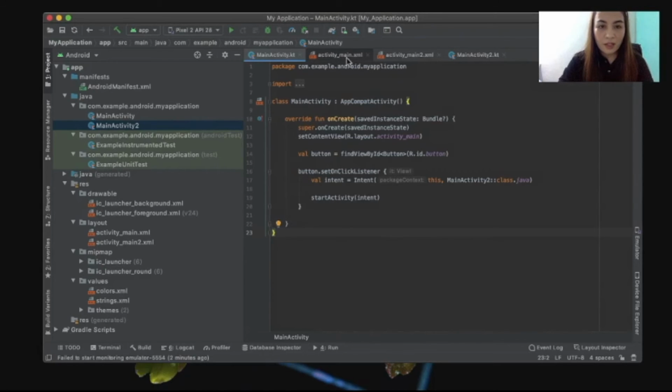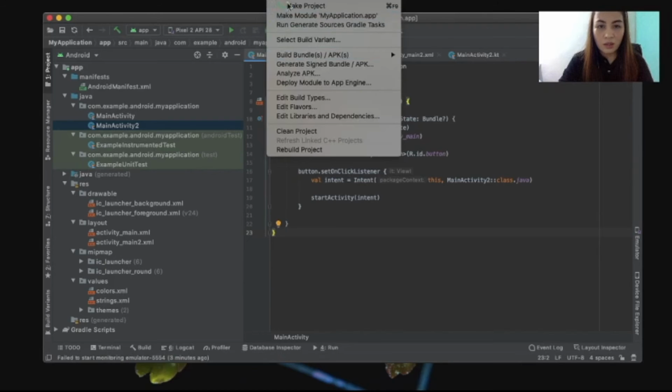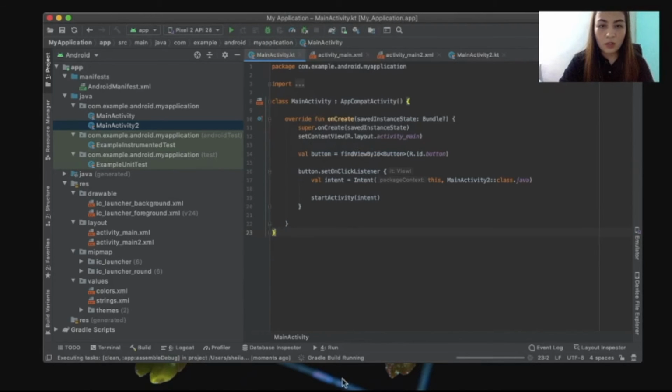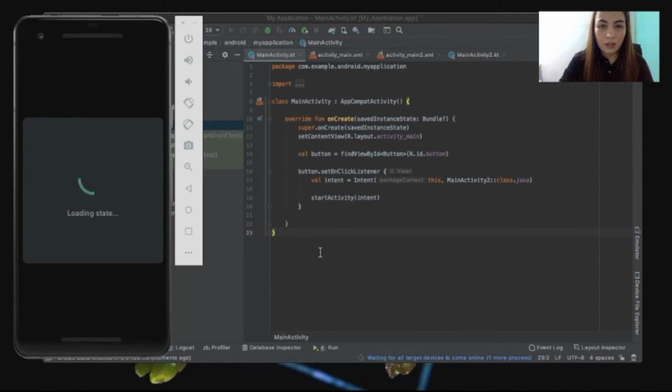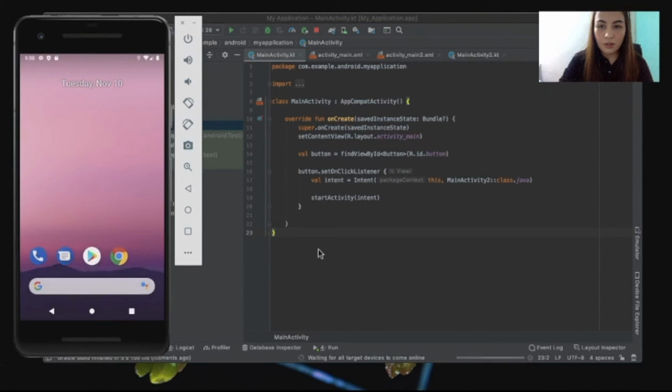That's it. Pretty easy. Okay, so now we are ready to test our code. So what we're gonna do is we click on Build and Rebuild Project to make sure our project is updated. And then we just have to wait for it to rebuild. Once it's done, click Run. There you go. Let's just wait for it.